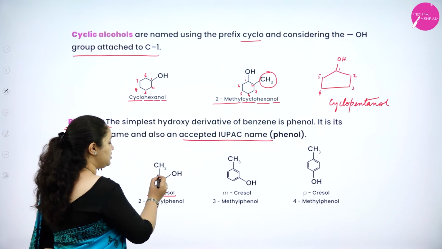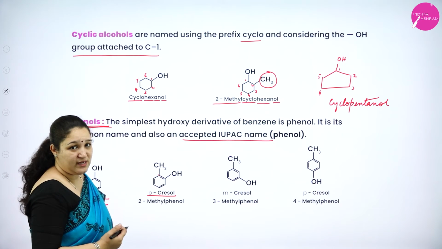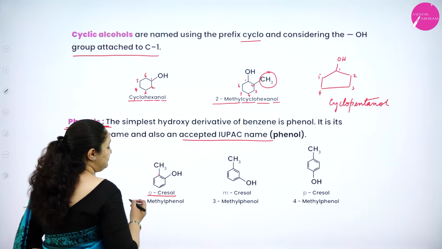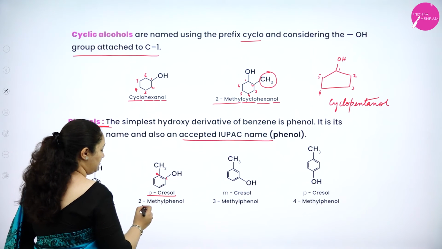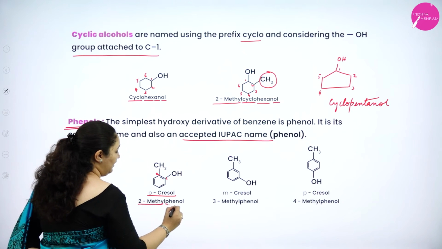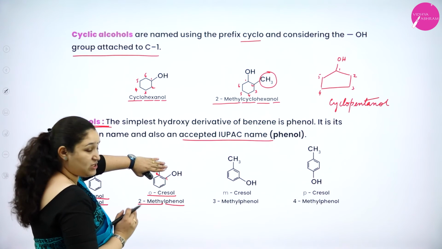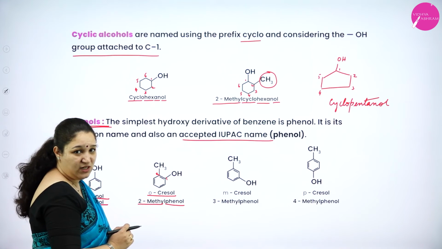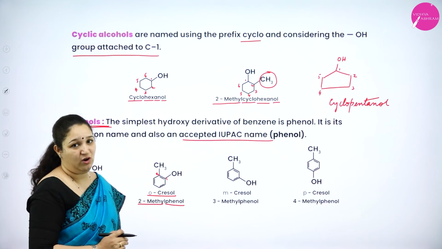Okay. In the ortho position, we have a CH3 group, so it was called orthocresol. But what is the IUPAC name here? You can see this is the first carbon atom, this is the second carbon atom. So it is 2-methyl phenol. So without the CH3 group, it's just called phenol. Now for the second carbon atom, when a CH3 group is present, we write it as 2-methyl phenol.